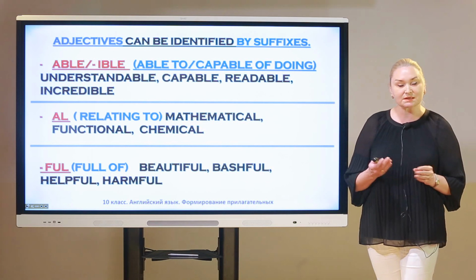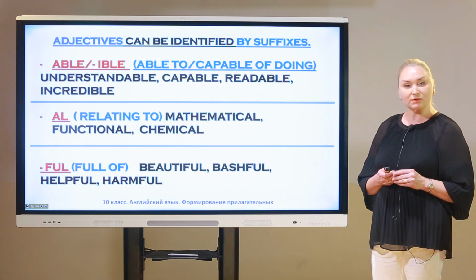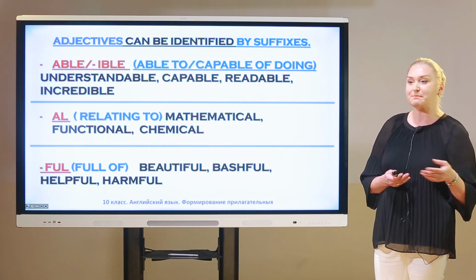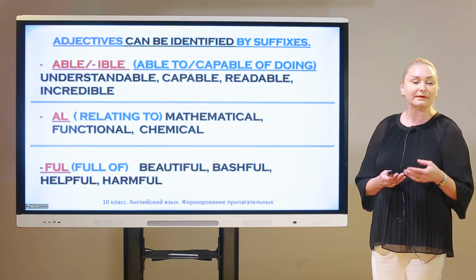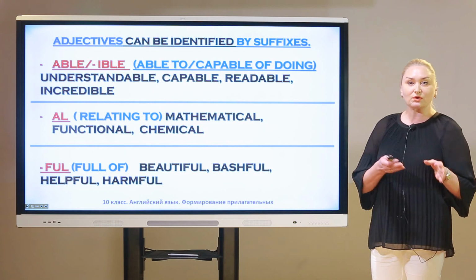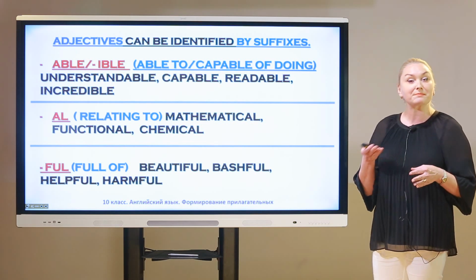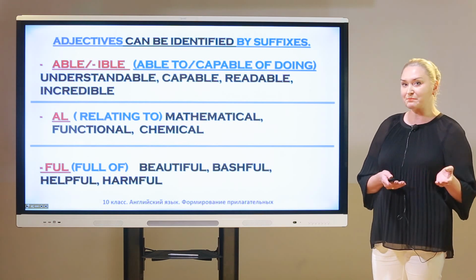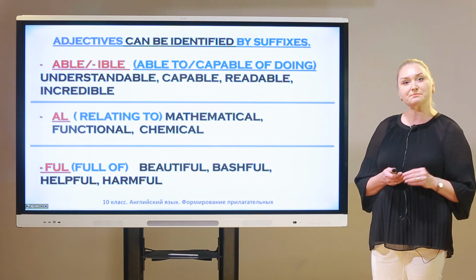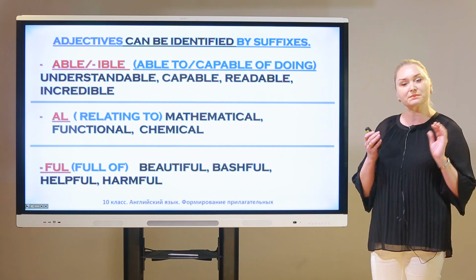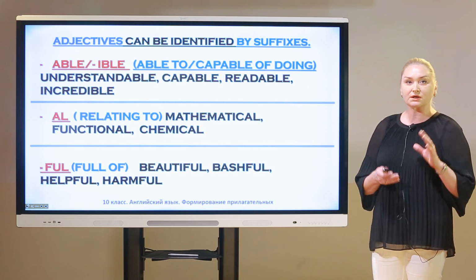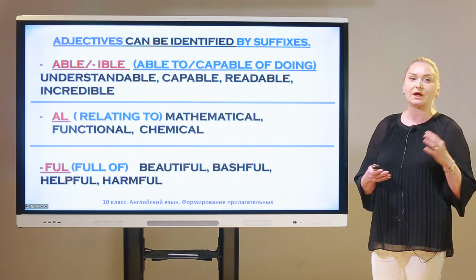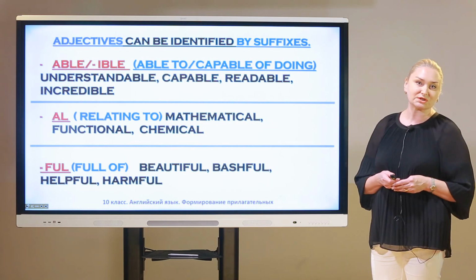The next suffix, -al, relating to the words mathematical, functional, chemical. So, they've got a relation to the words mathematics, function, or chemistry. For example, that man has a mathematical kind of thinking. He's very inventive. He can solve a lot of questions.